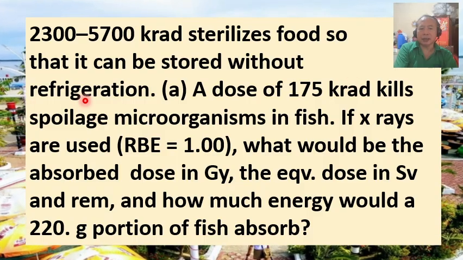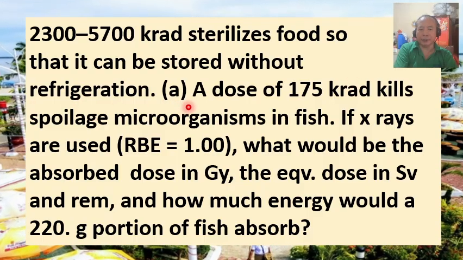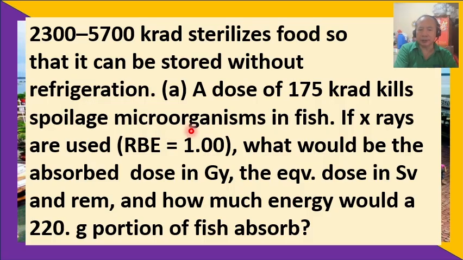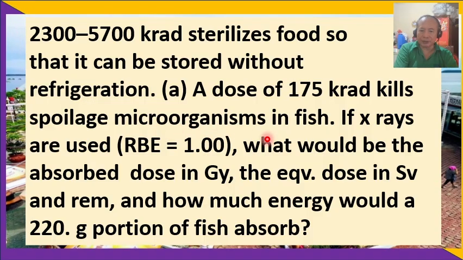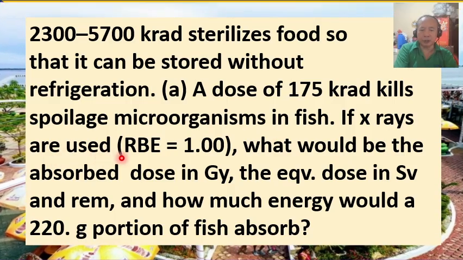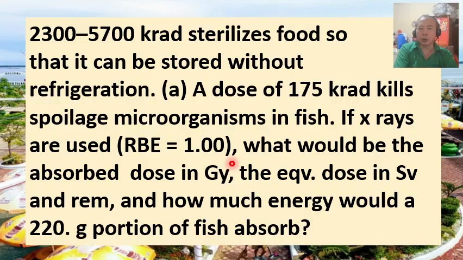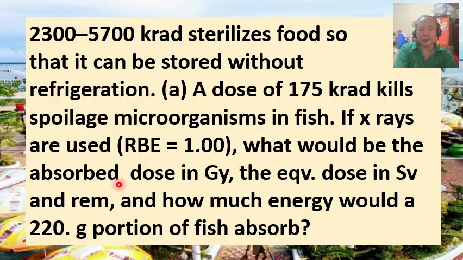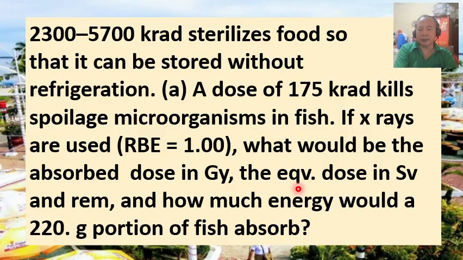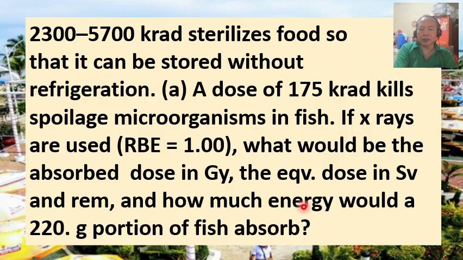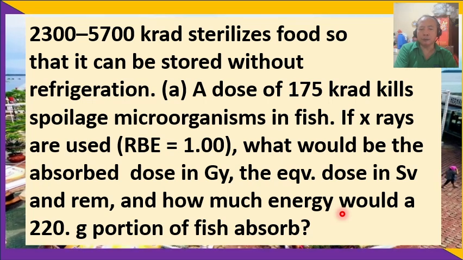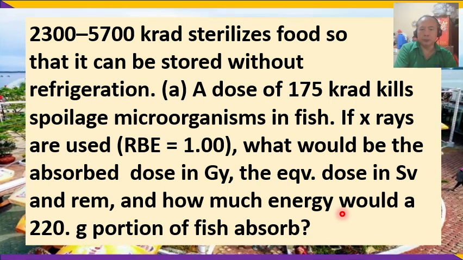Question letter A. A dose of 175 kilorad kills spoilage microorganisms in fish. If X-rays are used with RBE of 1.00, what would be the absorbed dose in gray, the equivalent dose in sievert, and in REM, and how much energy would a 220-gram portion of fish absorb?